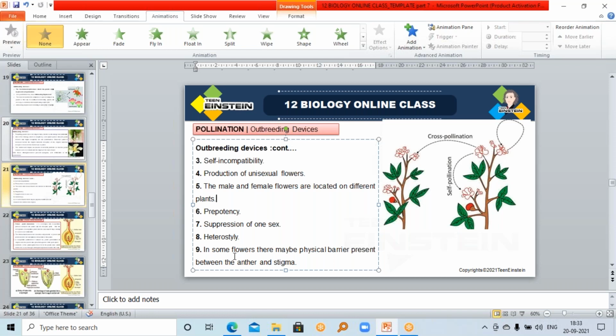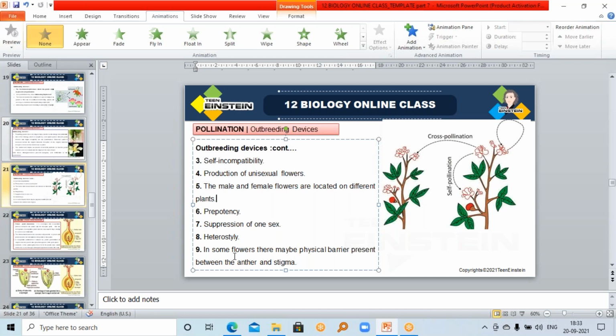Next, the ninth method. In some plants, there will be some kind of physical barriers that may be present between anther and stigma. When the anther and stigma are coming near, there is a chance of self-pollination, right? So that plant itself prevents autogamy. The example is calotropis. Physical barriers are present in between anther and stigma.